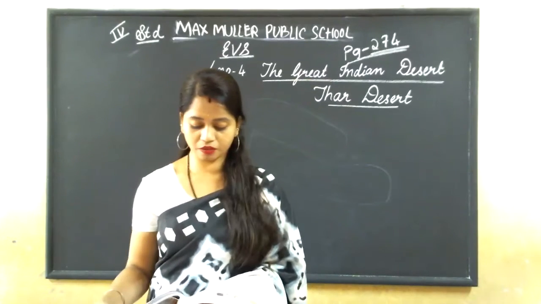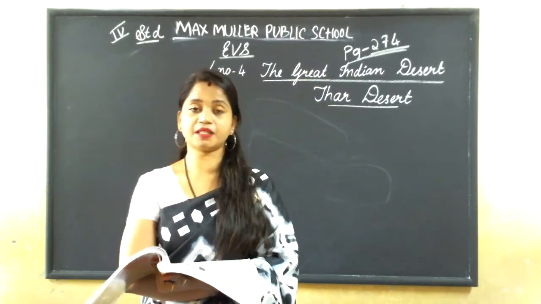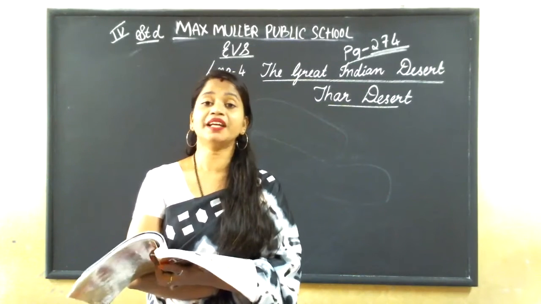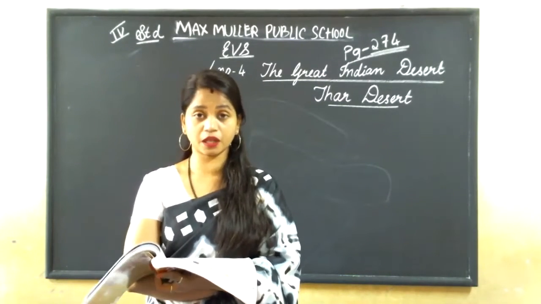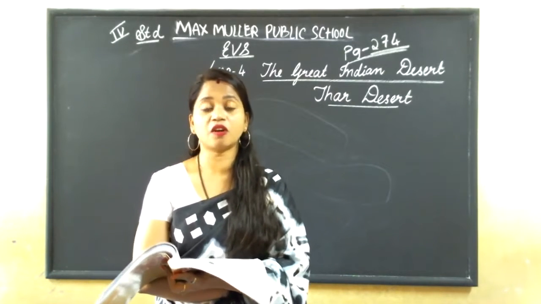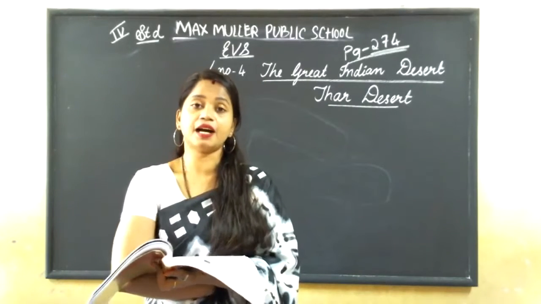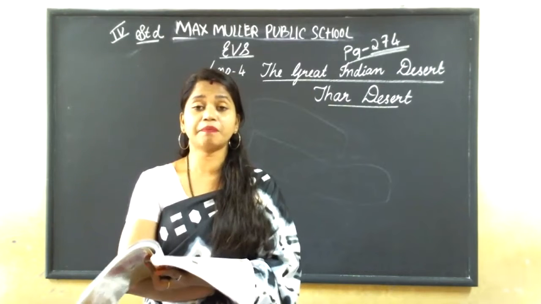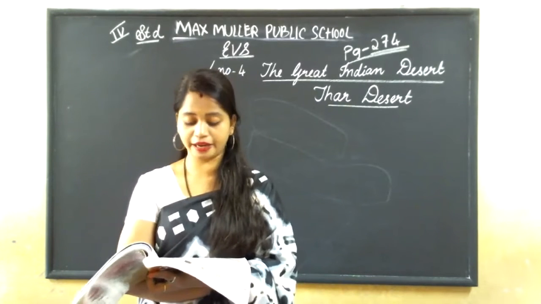Due to the presence of water, these areas are fertile. Because in these oases, water is present. So in the nearby places, the soil is fertile because the water is present in that place. Date palms grow in these areas. These trees, these plants grow here in these areas.